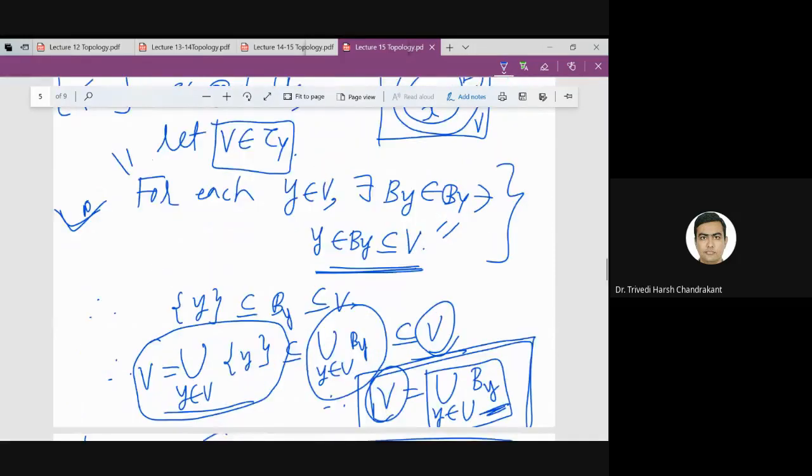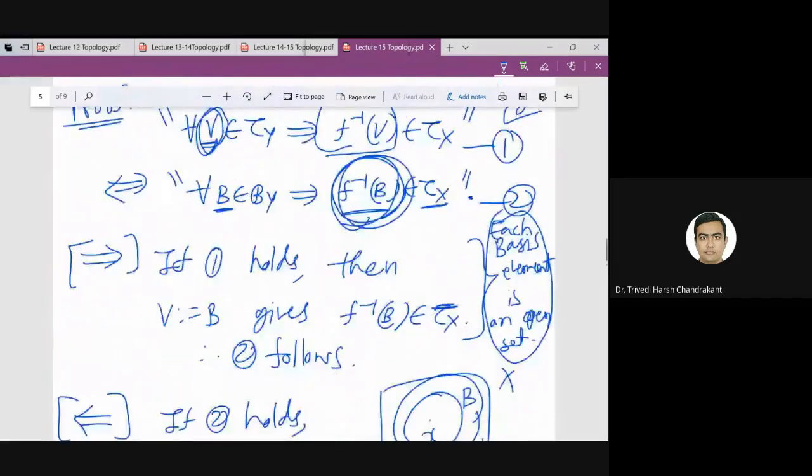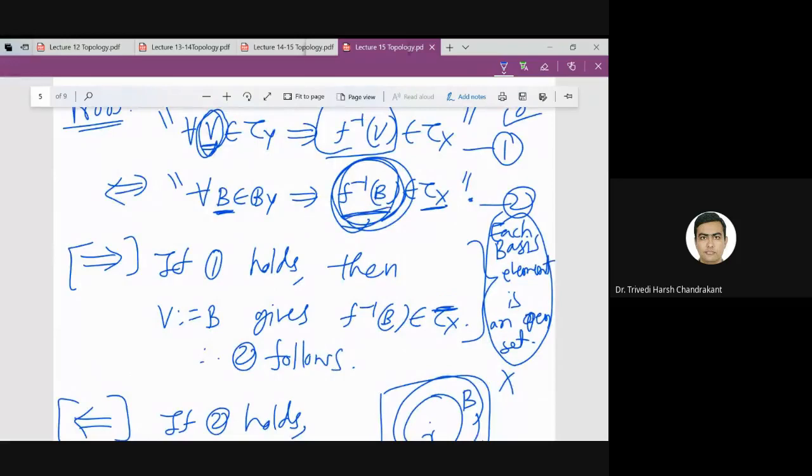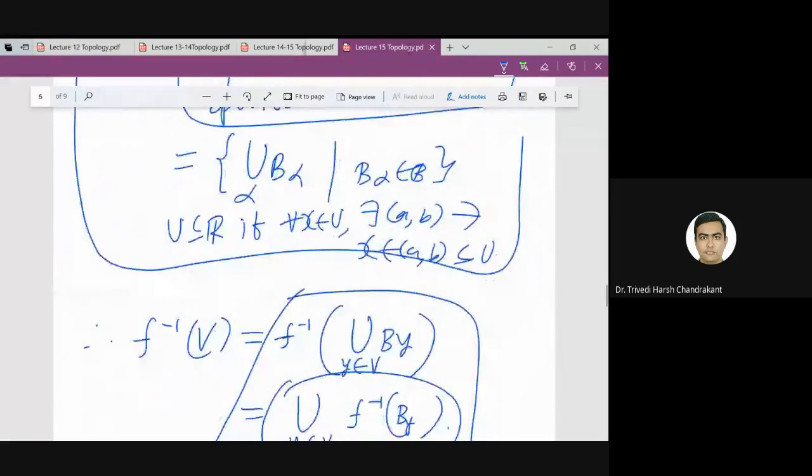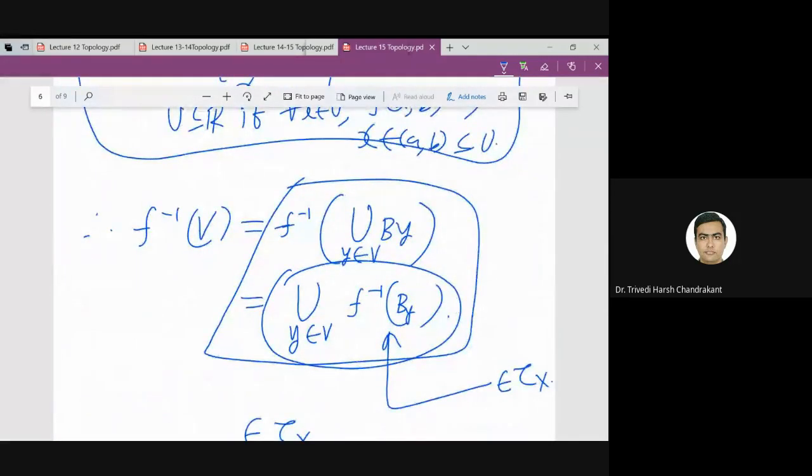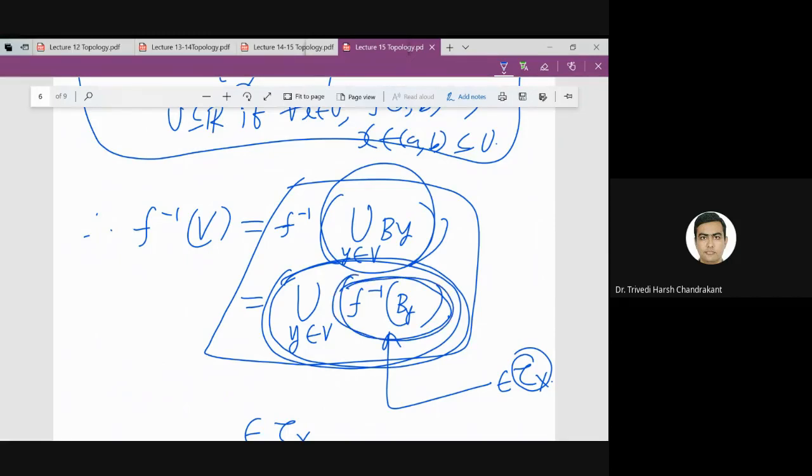And then I will use the first. First says the inverse image of a basis element is open, so we get the inverse image of the union of basis elements is the union of f inverse B_y, and f inverse of a basis element is open from first. So this is an open set, and we have a union of open sets.